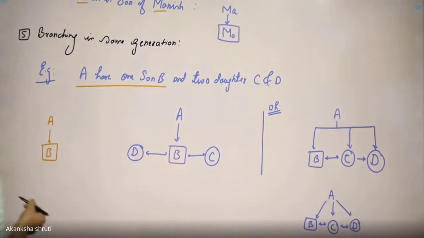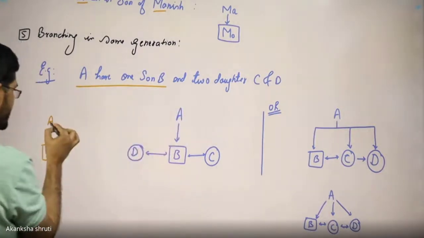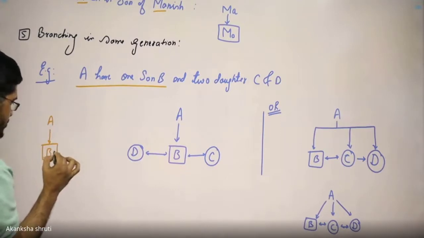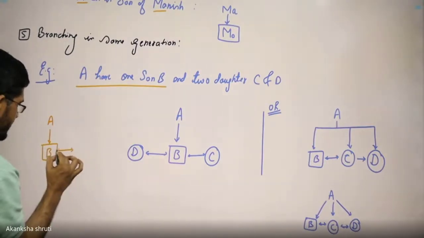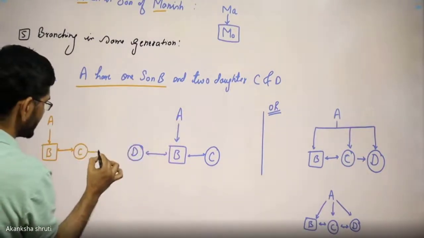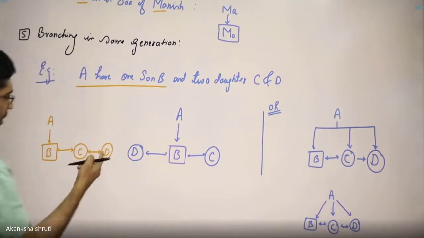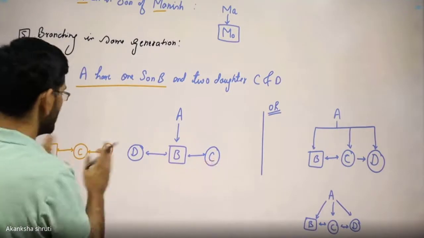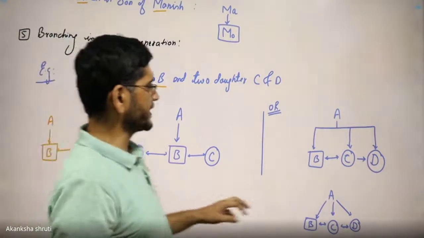So it is B. And two daughters C and D means A also has the daughters C and D. So that daughter will be the sister of this B. So we may denote it by C. Also D, we may keep the D on the same side like here, or this D may be drawn on the left hand side like here. Both are equally correct.